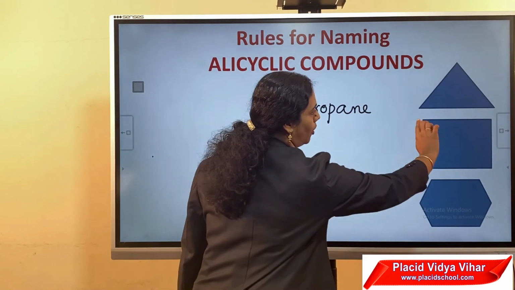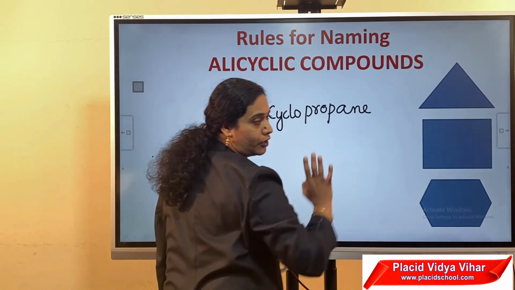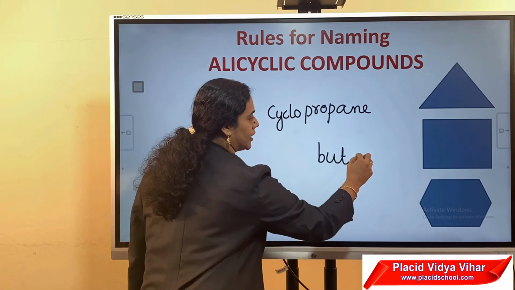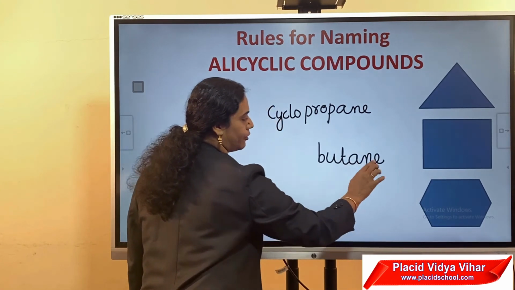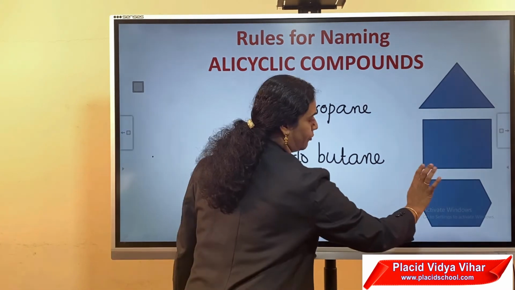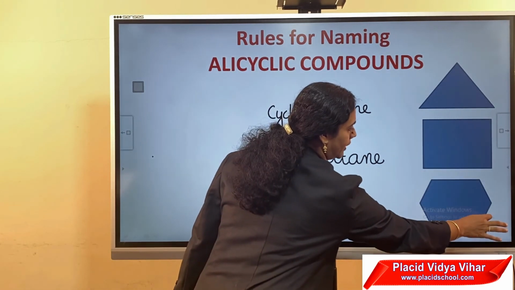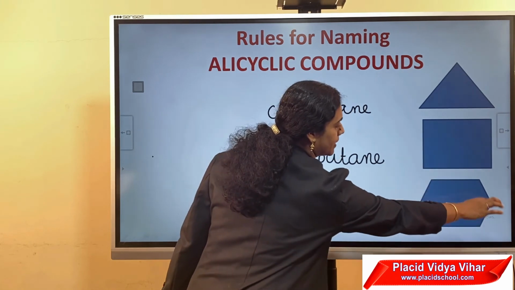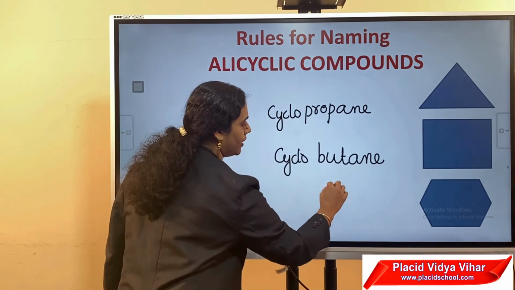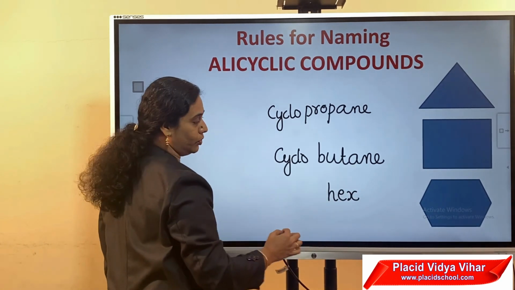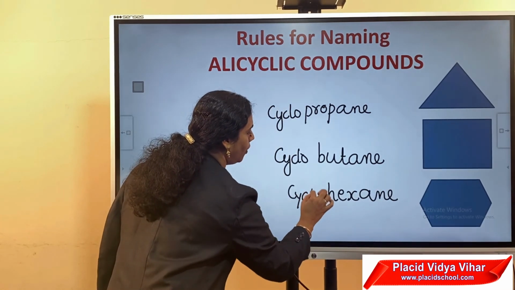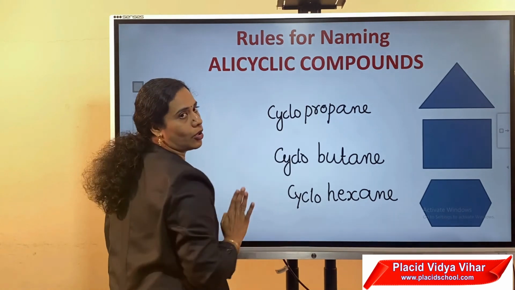Consider the second compound, 1, 2, 3, 4. Four carbon atoms are present in the cyclic compound. Therefore, word root but, saturated compound, primary suffix ane, cyclic compound, therefore use the prefix cyclo. For the third compound, 1, 2, 3, 4, 5, six carbon atoms are present in the ring. It is an example of a homocyclic compound. Therefore hex is the word root, ane the primary suffix, use the prefix cyclo for alicyclic compounds.